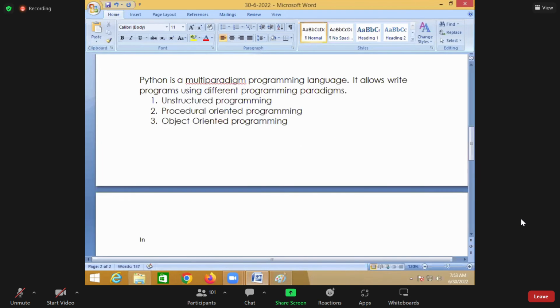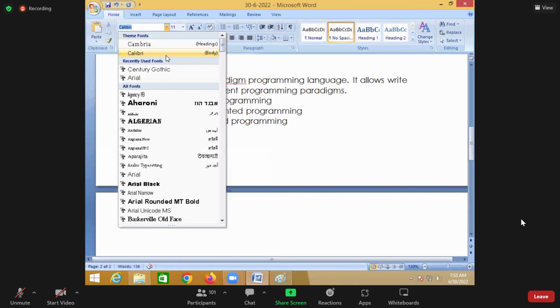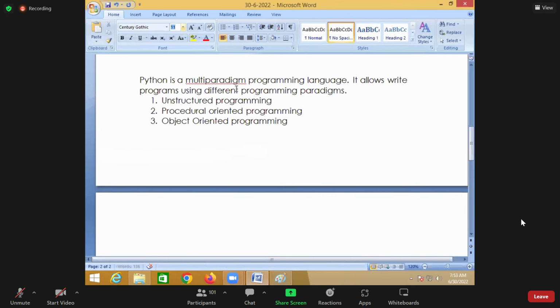Till now, whatever style we have used is called unstructured programming.